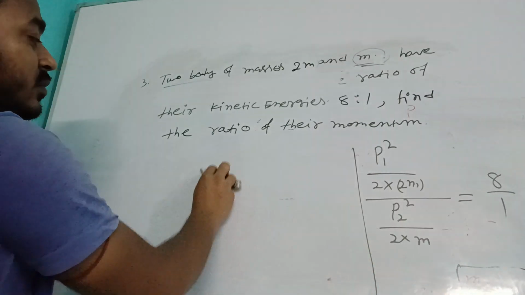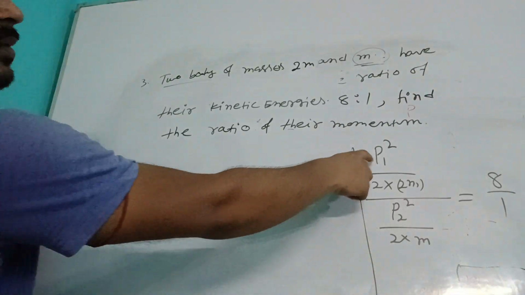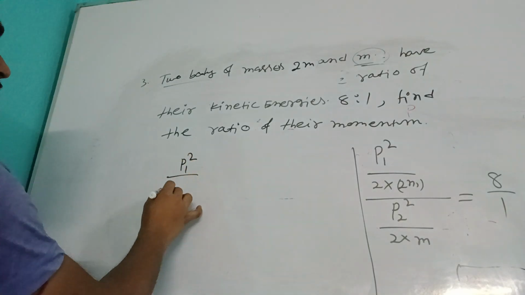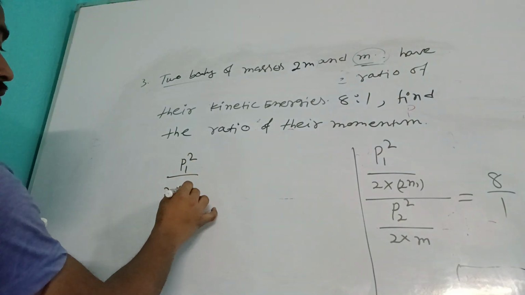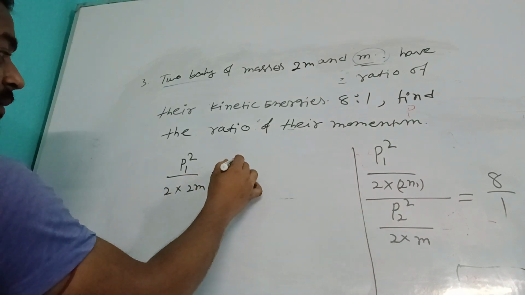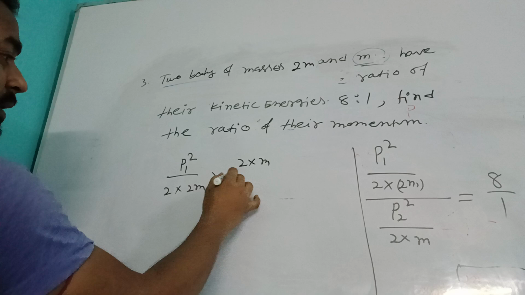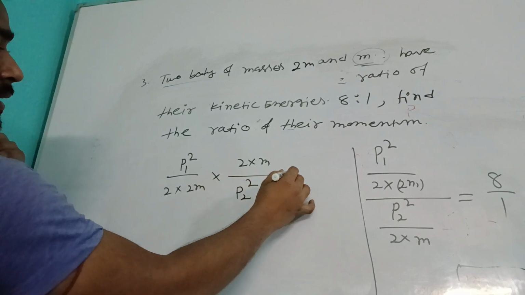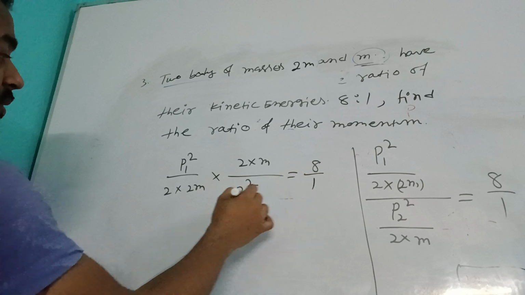Try to understand, समझो और करो. Now convert it. So it would be P1 square by 2 into 2m divided by P2 square by 2 into m is equal to 8 by 1.